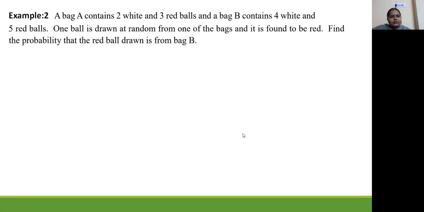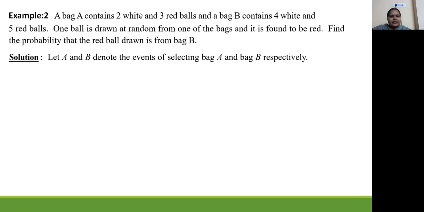Now the second problem is, a bag A contains 2 white and 3 red balls, and a bag B contains 4 white and 5 red balls. One ball is drawn at random from one of the bags and it is found to be red. Find the probability that the red ball drawn is from bag B.